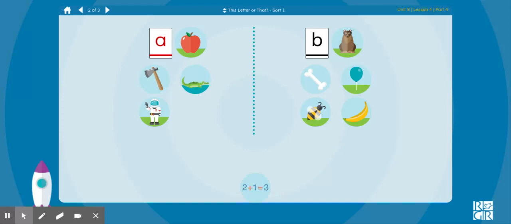Add. What sound do we hear at the beginning of add? Does add go with apple or bear? Apple, add. Both start with the letter A that says ah.